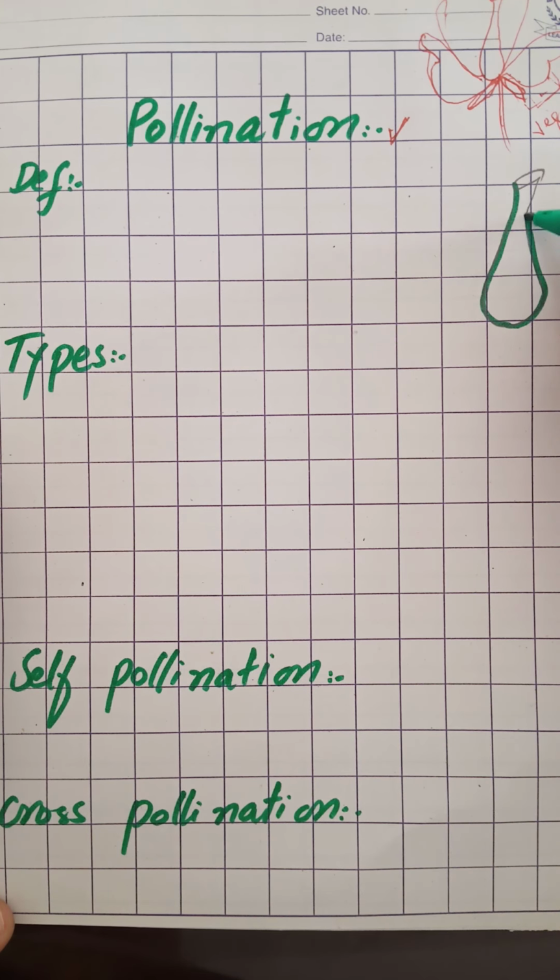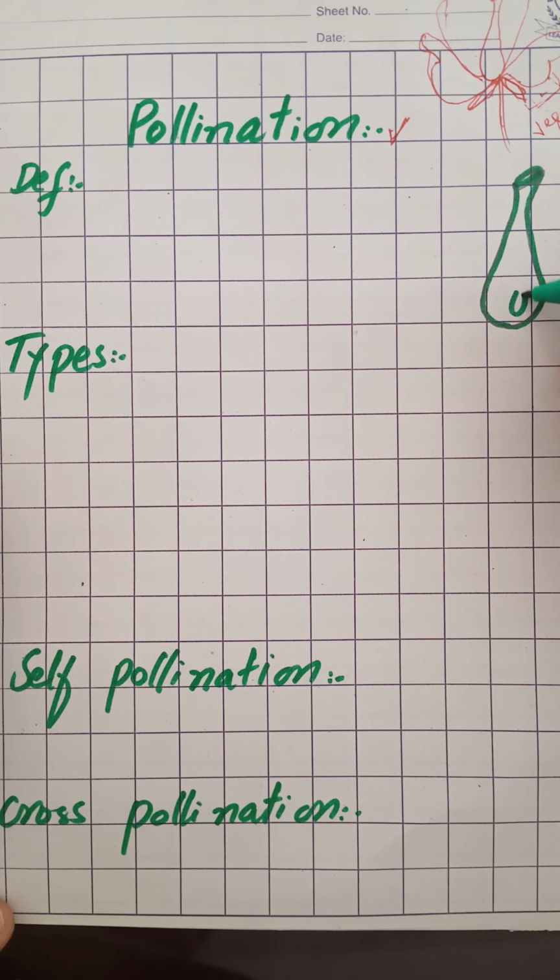Look at this. This is the carpel. It is the female reproductive part of the flower. Carpel has 3 parts: ovary, style, stigma. The basal part of the carpel is the ovary. The long neck of the carpel is the style, and the upper portion of the carpel is called the stigma. Ovary, style and stigma. And here is the ovule.